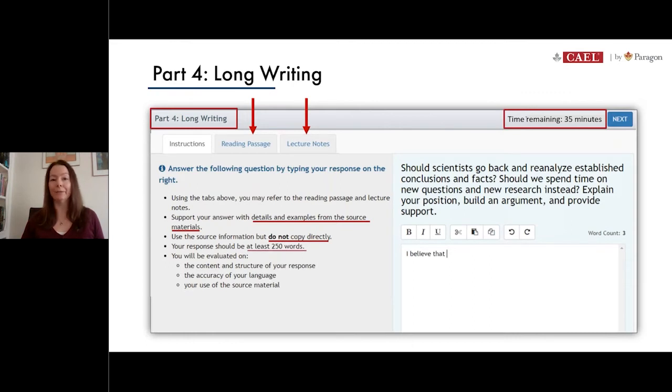There is a word count, so the raters are looking for us to achieve 250 words at least. And there is a word counter right on the screen as you're typing so that you'll know how close you are to achieving that minimum.